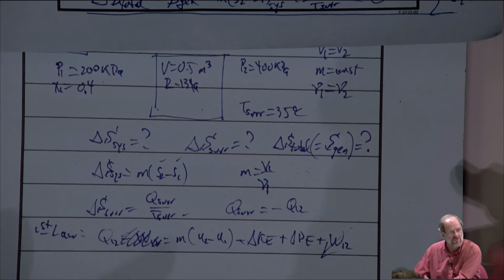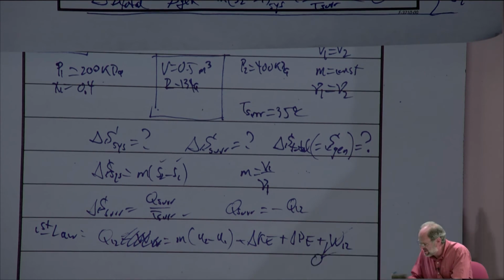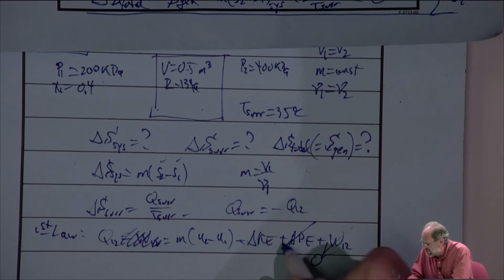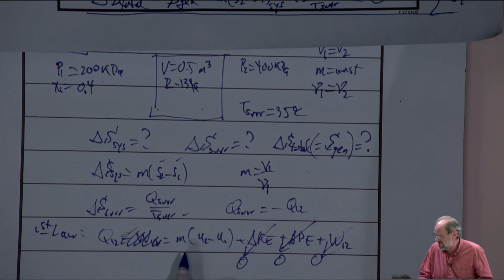There's no change in volume. It's a closed system. There's no mixers. There's no shaft work. There's no springs. There's no electric resistance. I mean, there's no work, right? So that's clearly zero. We also are going to assume, like we did for all these problems, that there's no kinetic or potential energy changes. Even if there was, we don't have enough information to calculate them, so we have no choice but to assume they're zero.